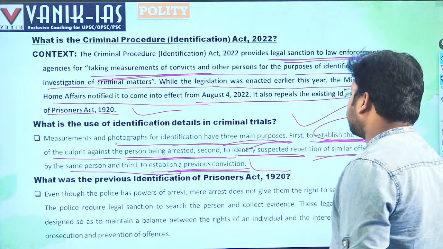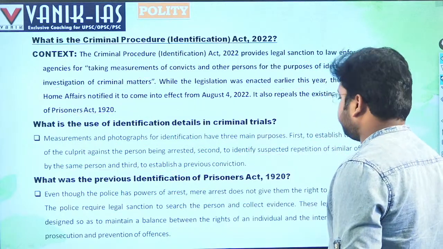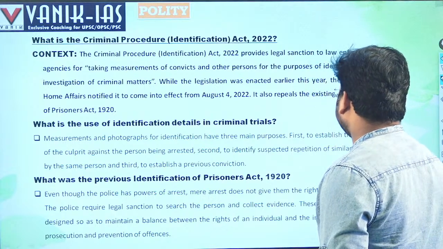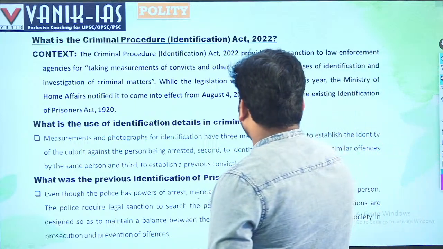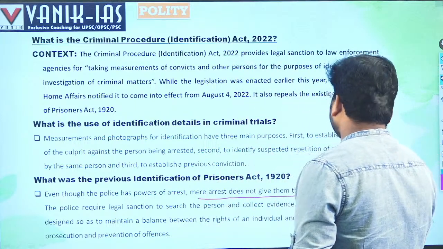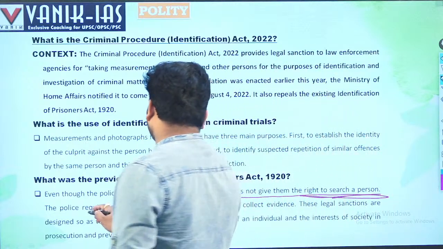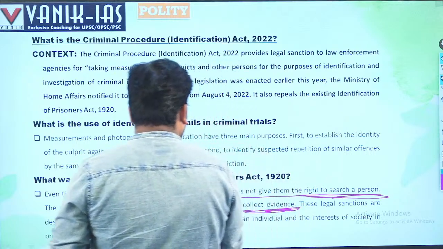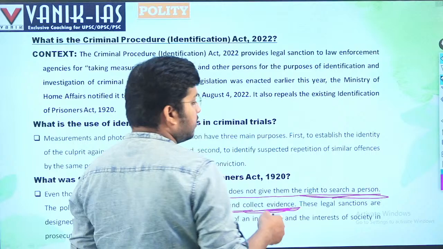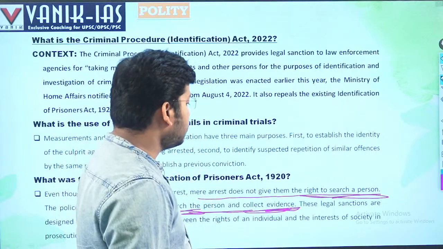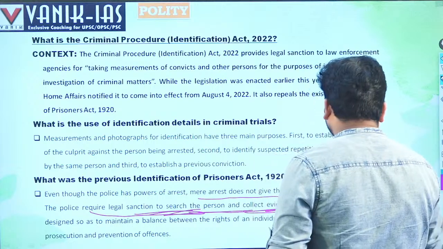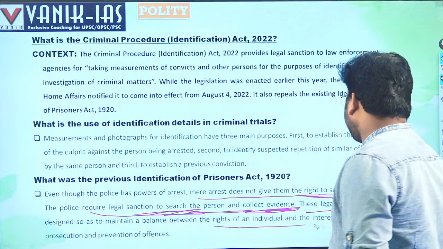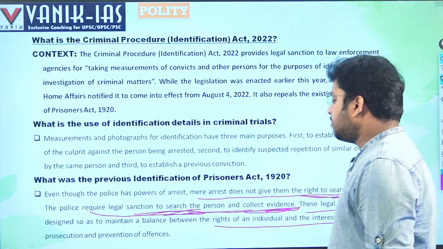What was the previous Identification of Prisoners Act 1920, which was repealed? Even though police has powers of arrest, mere arrest doesn't give them the right to search a person. As per the earlier Prisoners Act, they do not have the right to search a person. The police require legal sanction to search the person and collect evidence. Legal sanction means it was given by the court. The court will direct the police to collect the evidence. These legal sanctions are designed to maintain a balance between the rights of the individual and the interests of the society, prosecution and prevention of offences.